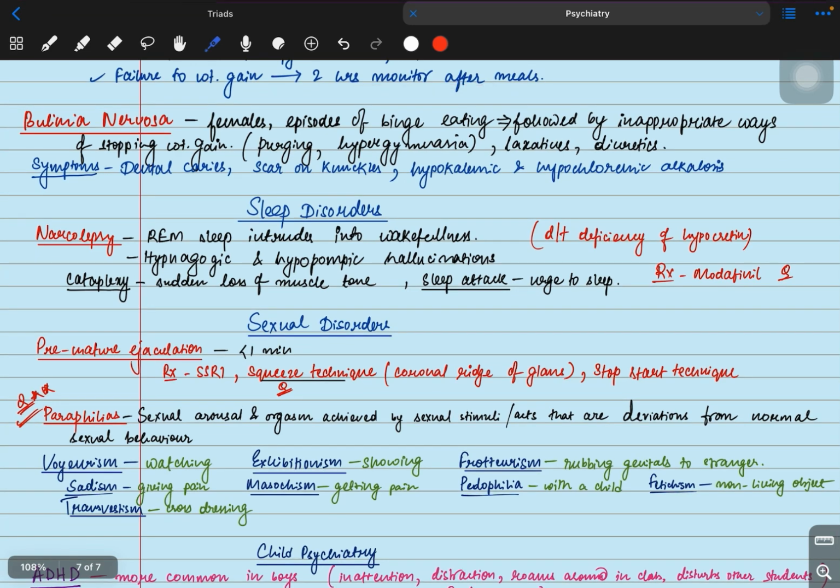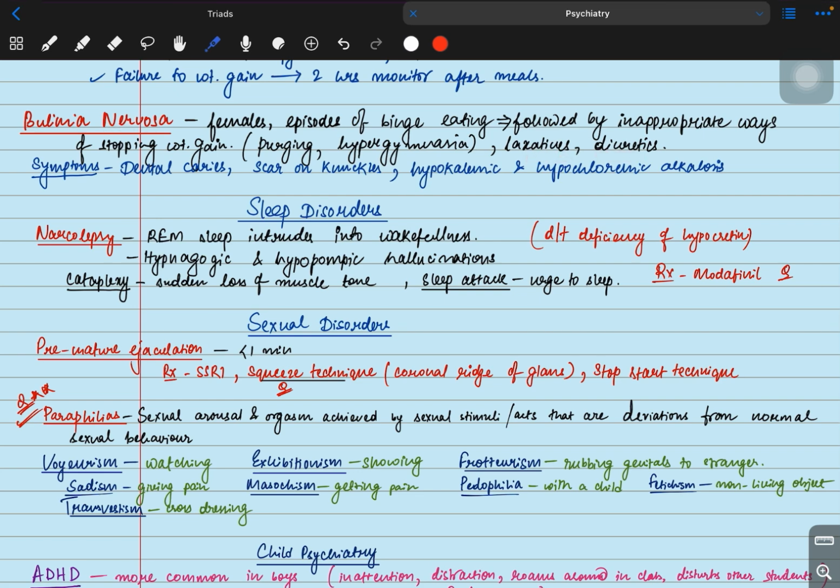After anorexia nervosa, the other disorder is bulimia nervosa. It's more common in females. There are episodes of binge eating followed by inappropriate ways of stopping weight gain. After binge eating, the patient does purging. The patient initiates vomiting to reduce weight, or uses laxatives and diuretics. Then it's called bulimia nervosa.